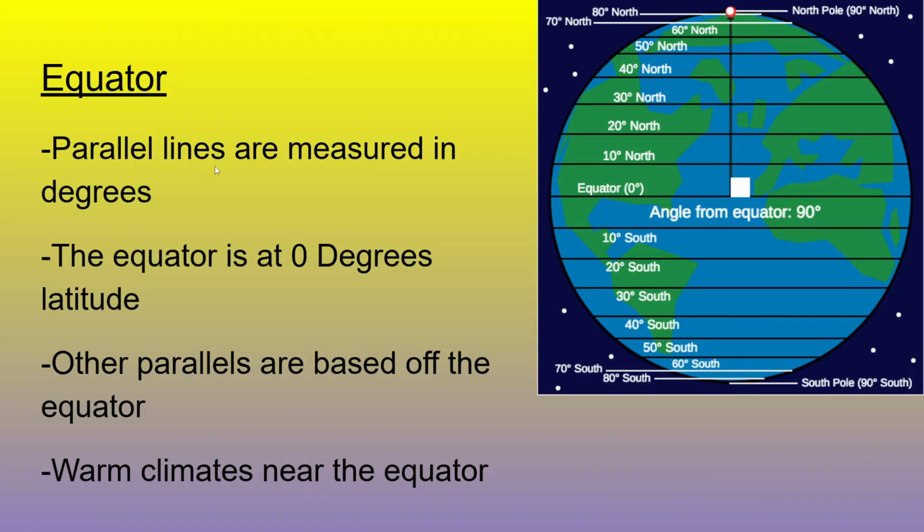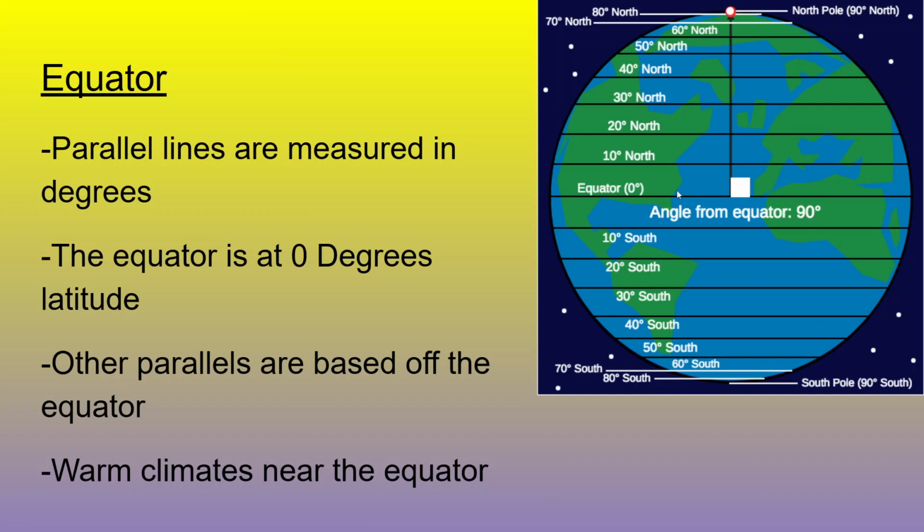The equator is again the line that cuts right across the middle, and parallel lines are measured in degrees. It's interesting. You think, okay, temperature is measured in degrees. Well, angles are measured in degrees as well. And in this instance, our latitude and longitude lines are measured in degrees. So the equator is 0 degrees because that is the middle point. That is the halfway point. So it is just measured as 0.